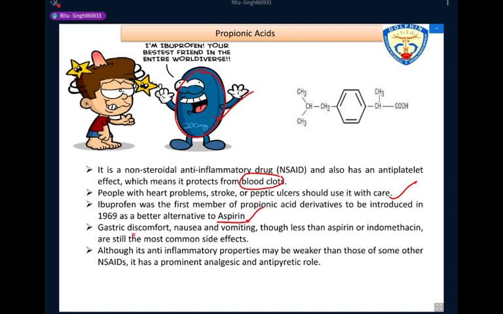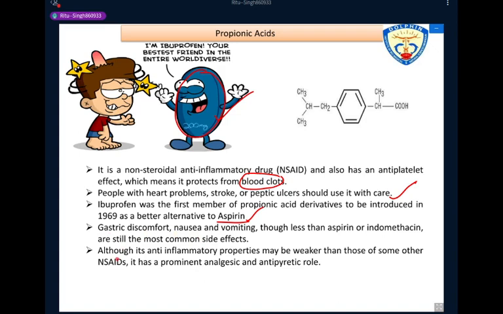Gastric discomfort, nausea and vomiting, though less than aspirin or indomethacin, are still the most common side effects. So these common side effects are related to aspirin and indomethacin, but ibuprofen has fewer side effects.